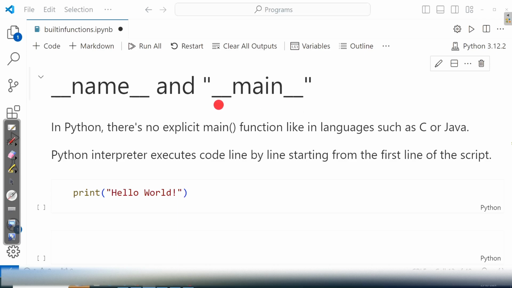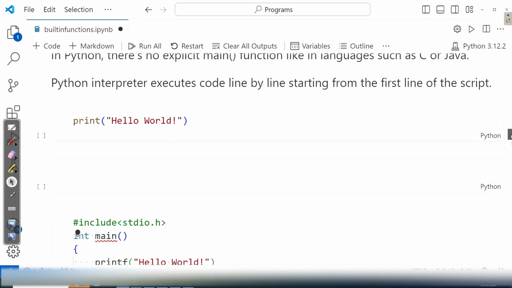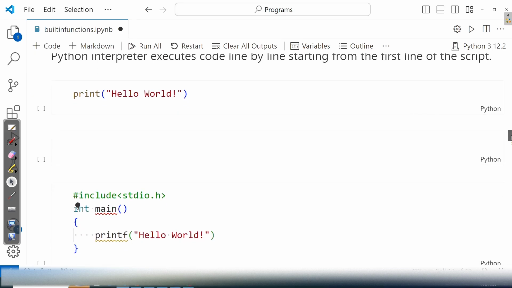See, my dear friend, this is not a main function. It is the built-in string literal main. Let us understand. Before that, let me take one simple hello world program in Python and C language.